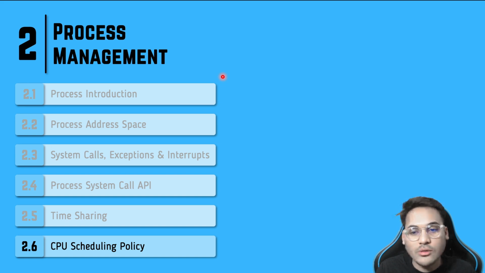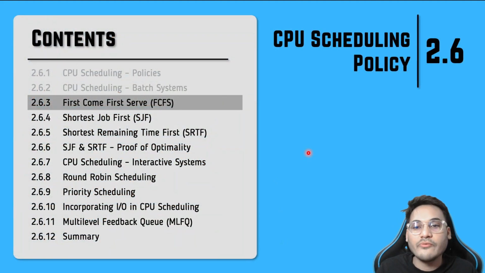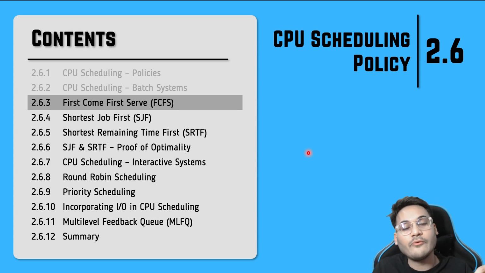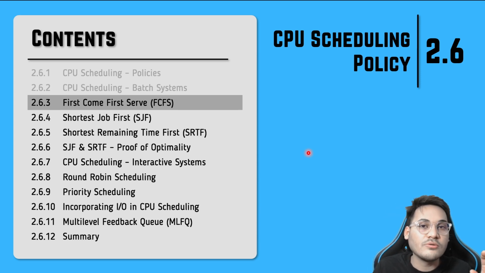And within the second module, currently we are on the last topic, that is the CPU scheduling policy, right? So within this topic, we are trying to cover different CPU scheduling policies or algorithms, which the scheduler uses to pick the next process that has to be run on the CPU, right? So as we know, the overall problem that we're trying to solve is that we want to run several processes on a limited number of CPUs. And for that, we need to share the CPU time among all the processes. And that is where CPU scheduling comes into the picture, right?